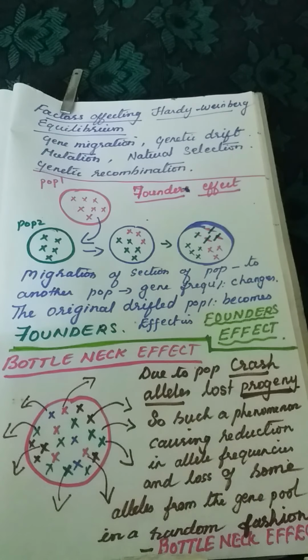So what is the bottleneck phenomenon? The key point is reduction in allelic frequency and loss of some alleles from the gene pool in a random fashion. Loss of alleles in the gene pool in a random fashion, that is what is called the bottleneck phenomenon.